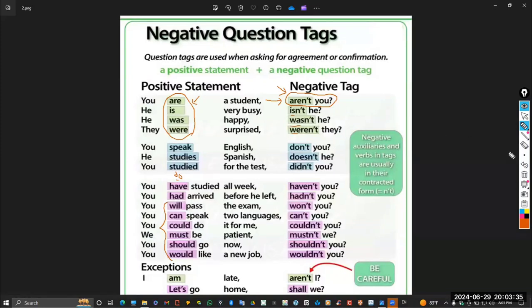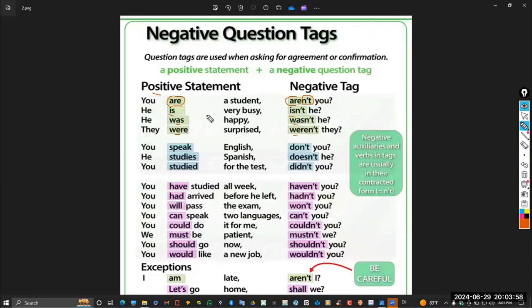The second rule, guys, if the statement is positive, it is not negative, you have to write the negative in the question tag. So notice this is the verb, are, this is are. I didn't change the verb. This is was, this is was, this is were, and this is were again.